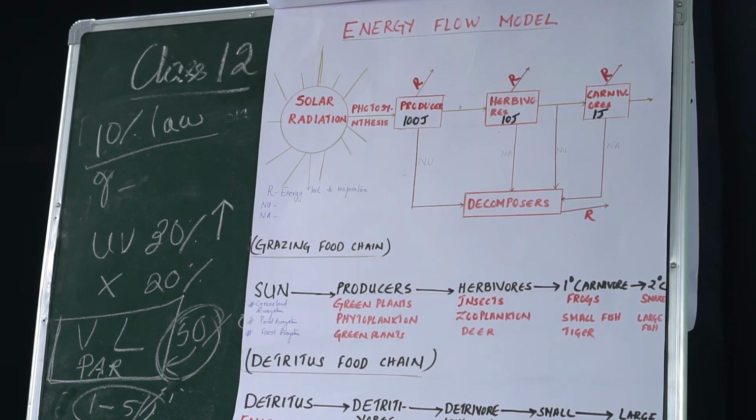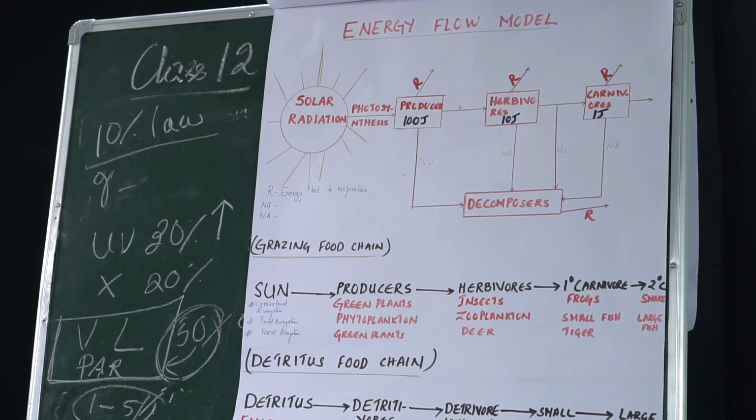The amount of energy available goes on decreasing because the majority, 80 to 90% of the energy, is lost as heat, and only 10% of that is available to the next trophic level. That law is known as the 10% law.